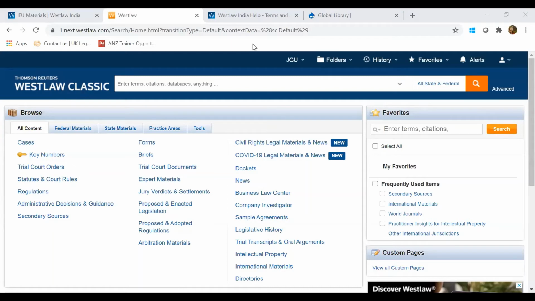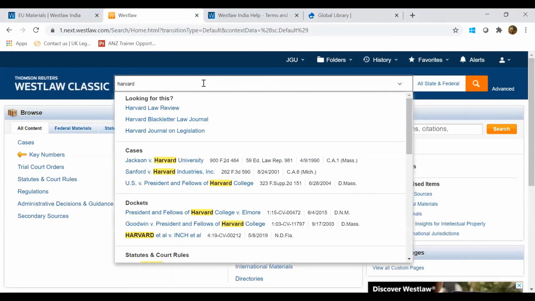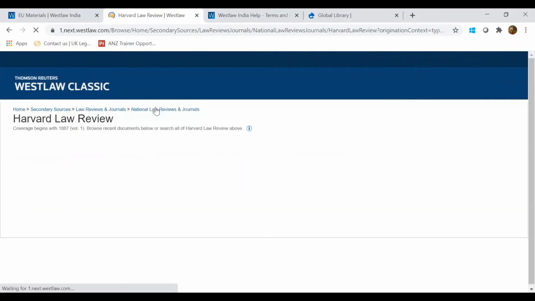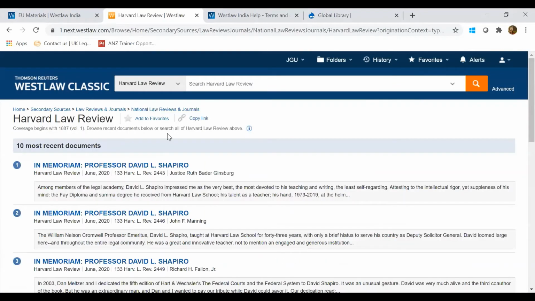Okay, the next question: if you could please open Harvard Law Review. Yes, I have opened it already. Could you take them through it once again? Sure. If you want to open Harvard Law Review, just type Harvard Law here, and you can simply select the Harvard Law Review. So this database is open for you. Now you can search whatever you want inside Harvard Law Review. Okay. Thank you for this answer.